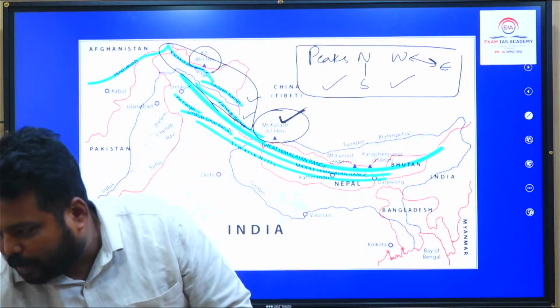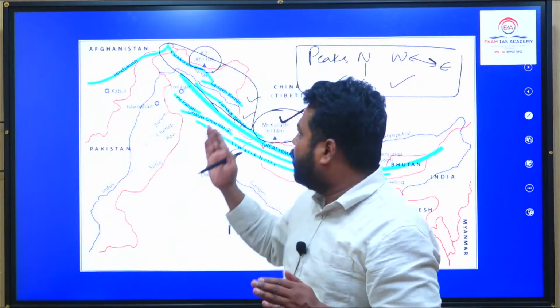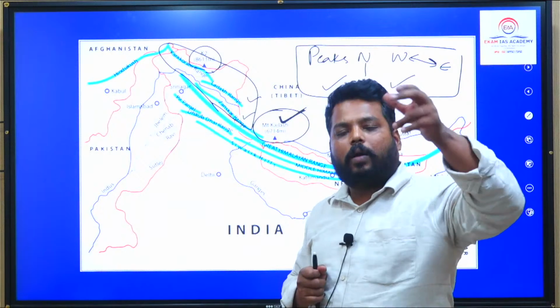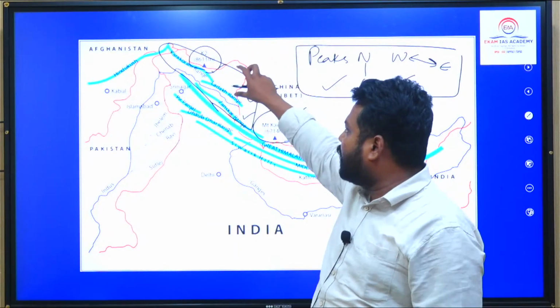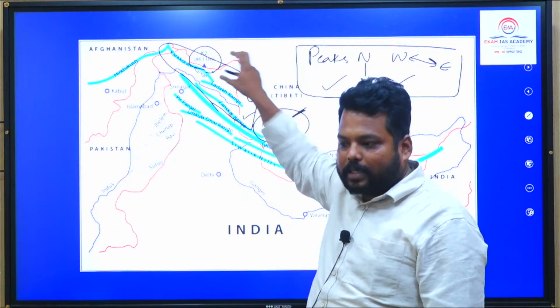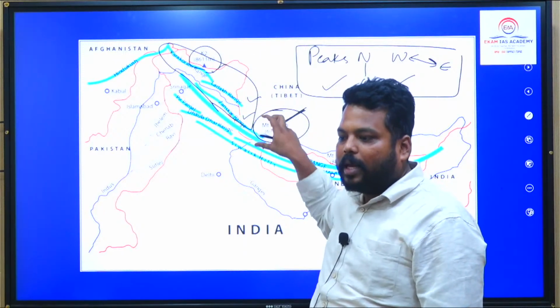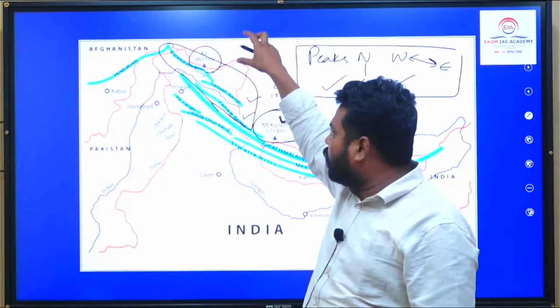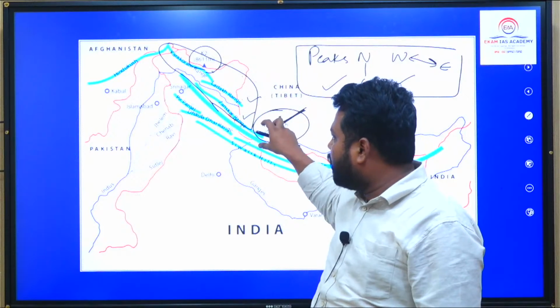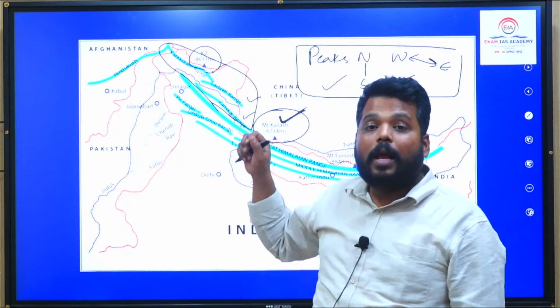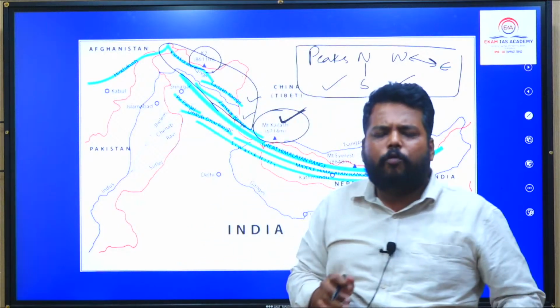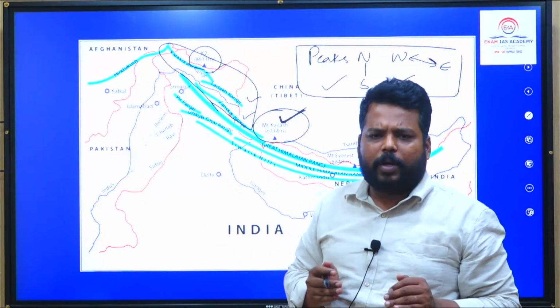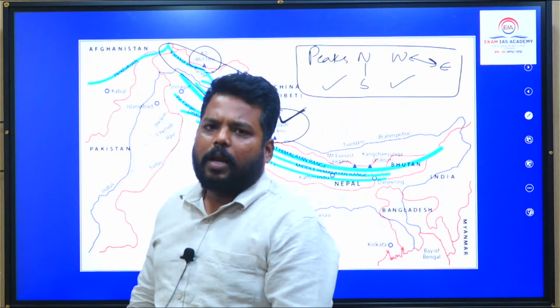Once it gives these 4 peaks, they will ask you to arrange from north to south or from south to north. So Karakoram range, Ladakh range, Jaskar range, Himadri, Himachal, Shivaliks. And if you could see, in this particular Himachal ranges, we have different mountain ranges, because Himachal ranges are not